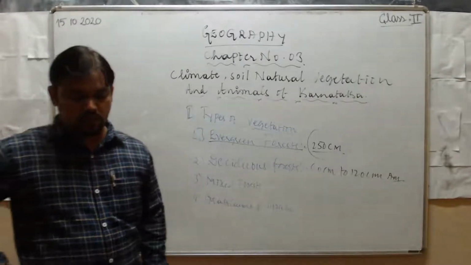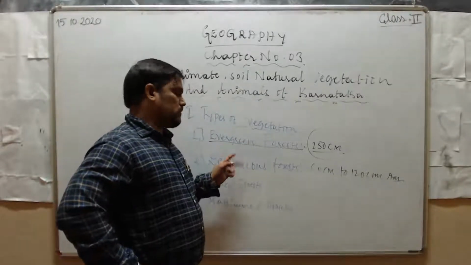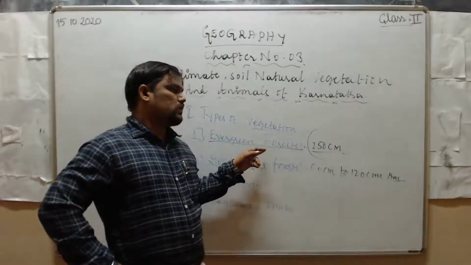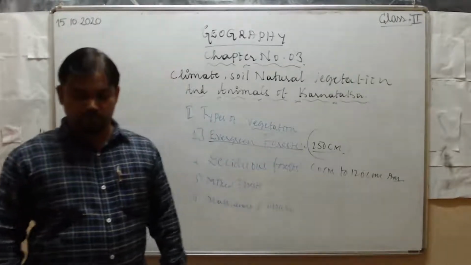Next, these forests are not dense like the evergreen forest. Evergreen forests are dense forests, but these deciduous forests are not dense forests.